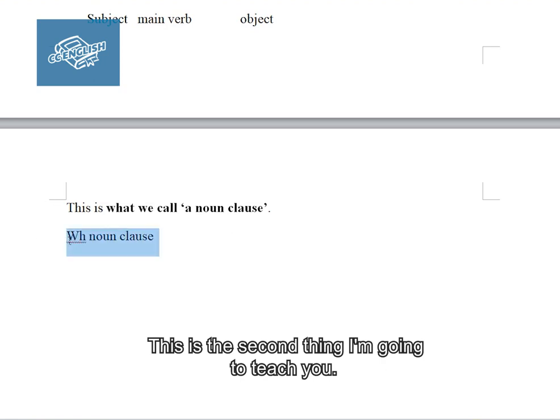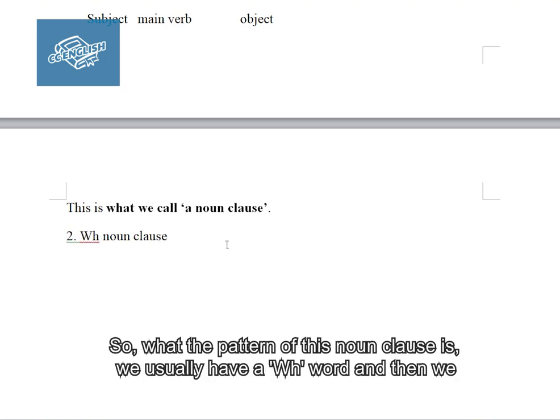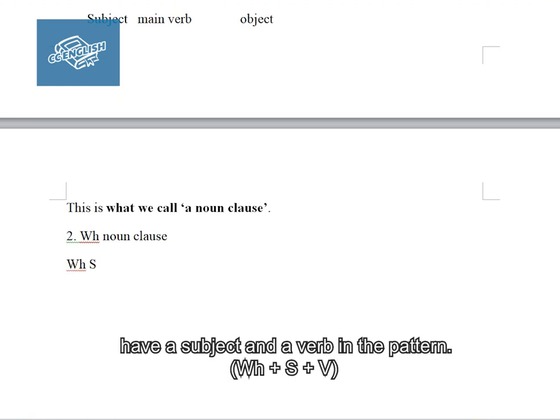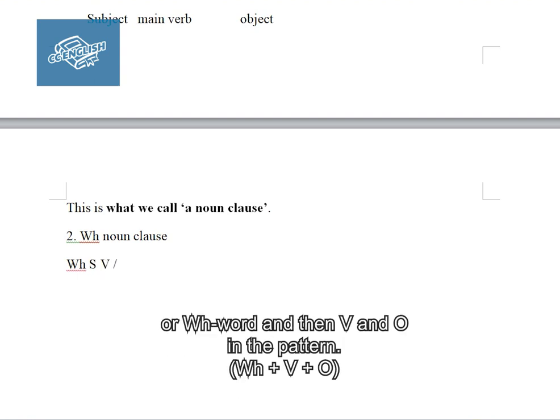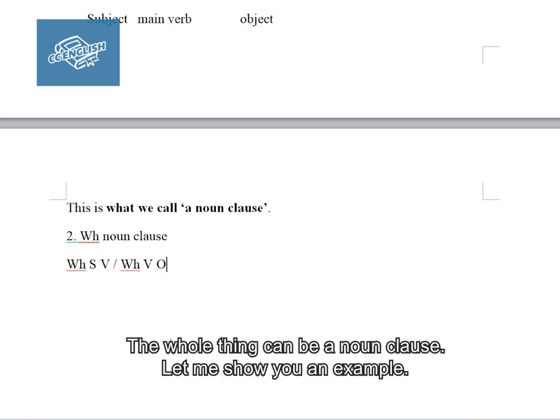Okay, this is the second thing I'm going to teach you. The pattern of this noun clause is that we usually have a WH word, and then a subject and a verb in the pattern, or a WH word and then V and O in the pattern. The whole thing can be a noun clause. Okay, let me show you an example.